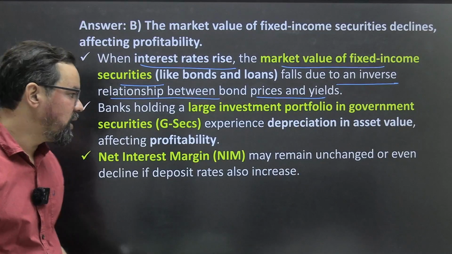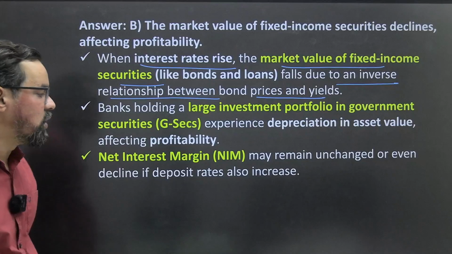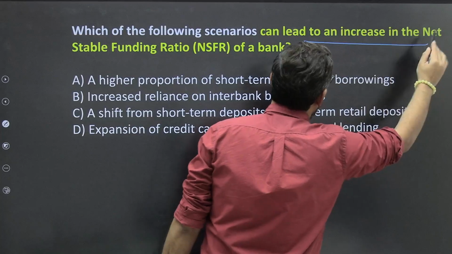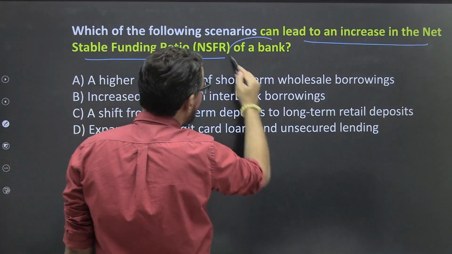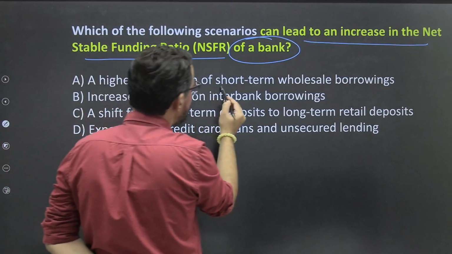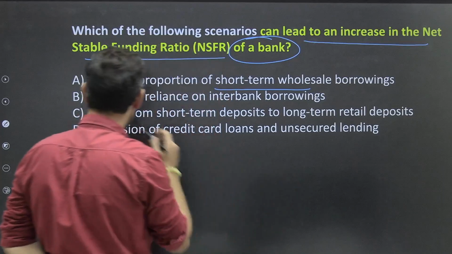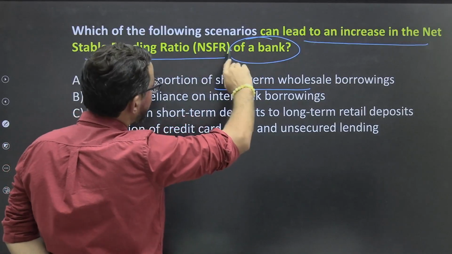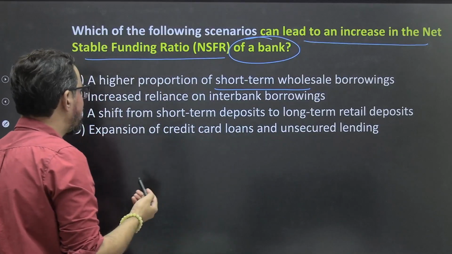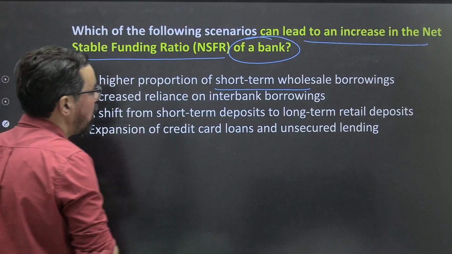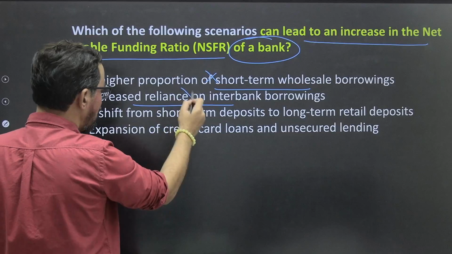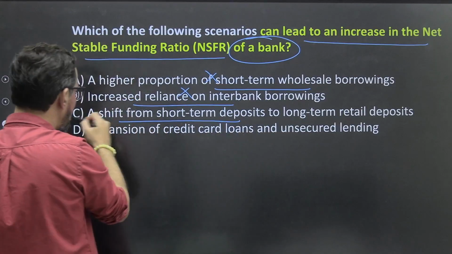NIM may remain unchanged or decline if deposit rate also increases, ठीक है। Which of the following scenarios can lead to an increase in NSFR of a bank, ठीक है, increase in NSFR of a bank, ठीक है। So a high proportion of short term wholesale borrowings, क्या कह रहा है, which of the following scenarios can lead to an increase in NSFR, ठीक है। NSFR आपका मतलब स्टेबल सोर्स बढ़ रहा है आपका, higher proportion of short term wholesale borrowings, no. Increase in reliance on interbank borrowings. A shift from short-term deposit to long-term deposit, yes.